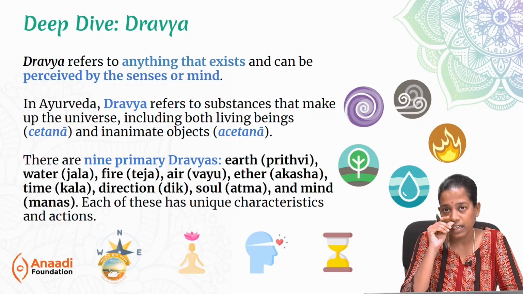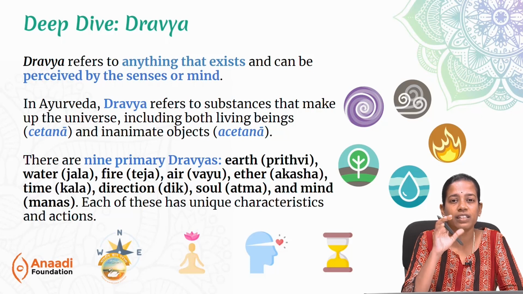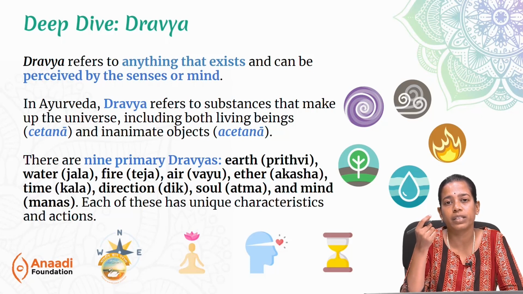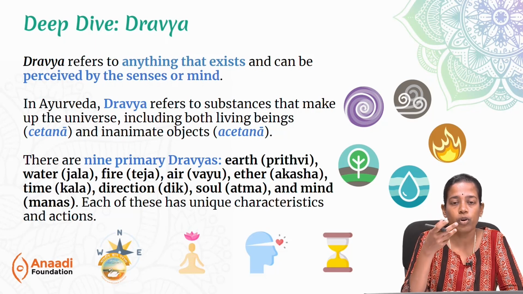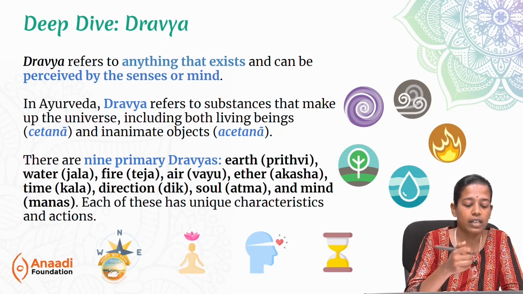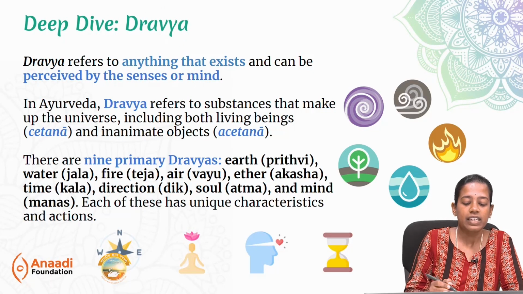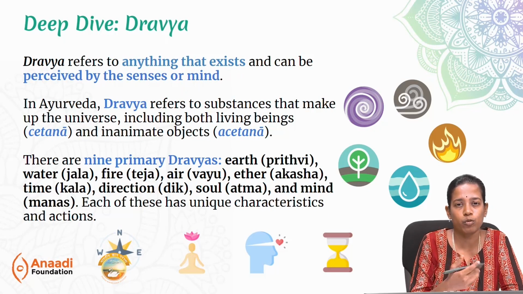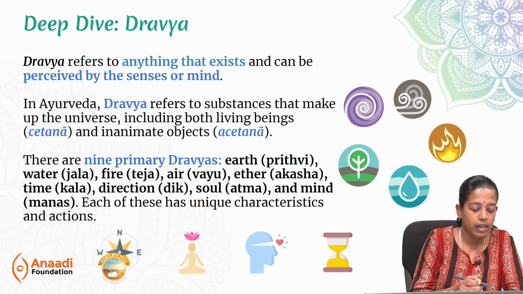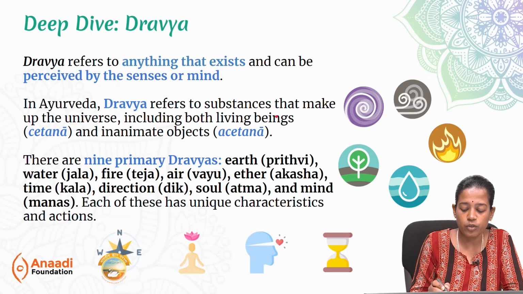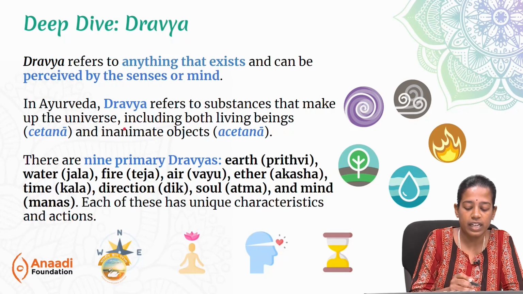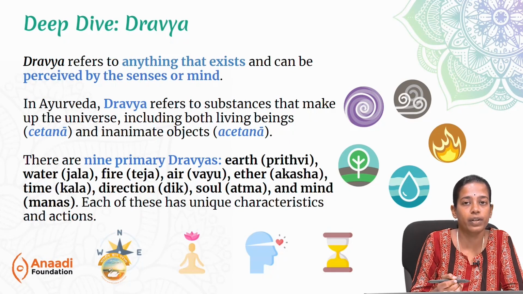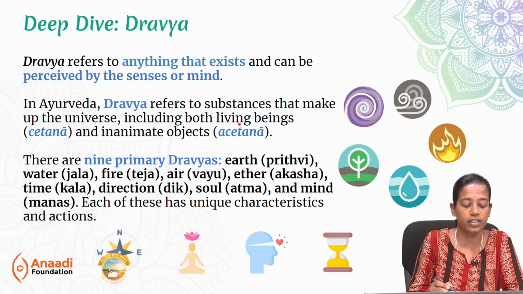Now, we have seen what the key concepts in the Padartha Vijnana are as per the Vaisheshika system. Let's delve deeper into each of these key concepts and try to understand them a little more. We will also deal with the subcategories that are present for these key aspects. Number one we saw is that of dravya. Dravya refers to anything that exists and can be perceived by the sense or mind. It's almost similar to what we call a padartha. In Ayurveda, dravya refers to substances that make up the universe, including both living and non-living beings, which are called chetana and achetana.